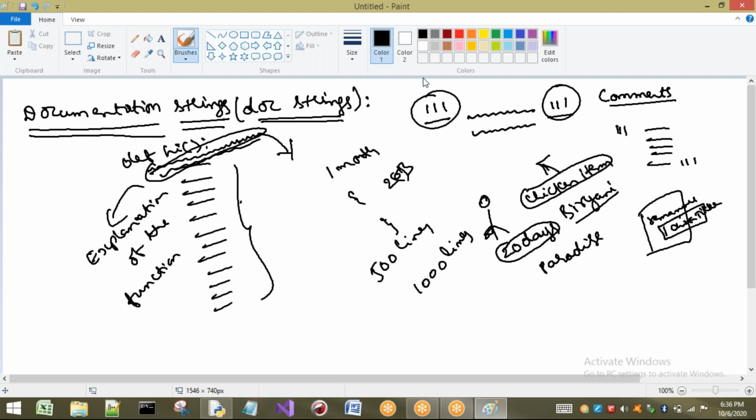If I ask you about doc strings, the definition is: a doc string is a string written inside a function as the first line. So if I write something there with triple single quotes and close with triple single quotes, that is a doc string.